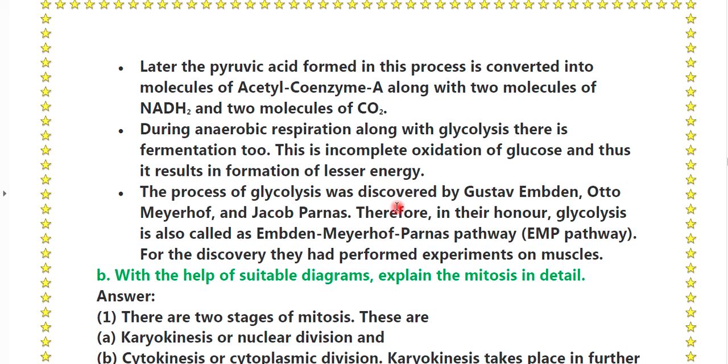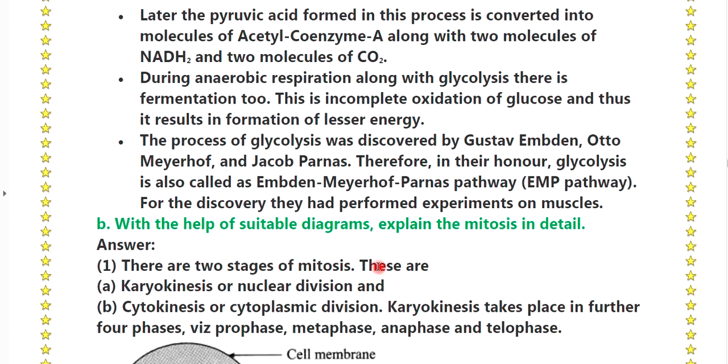The process of glycolysis was discovered by Embden, Otto Meyerhof and Jacob Parnas. Therefore, in their honor, glycolysis is called the Embden Meyerhof Parnas pathway, or EMP pathway, for their discovery. They had performed experiments on muscles.